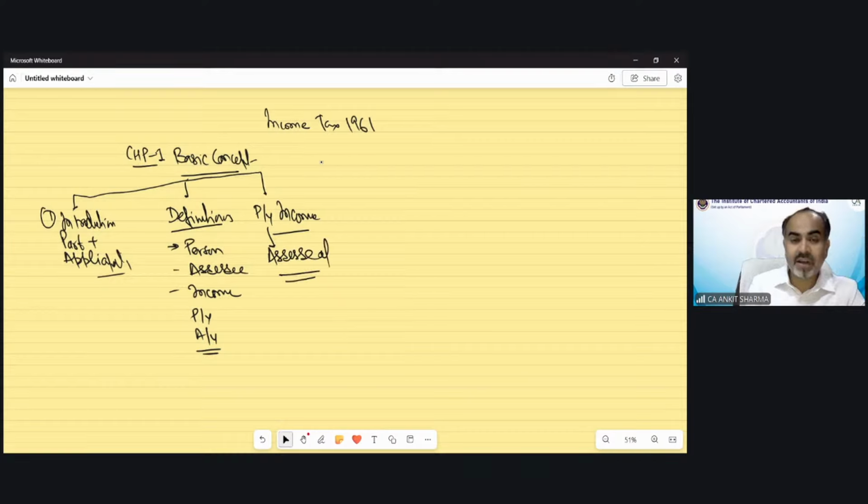Generally, previous year income is going to be assessed in the next year, that is called assessment year. But there were certain cases in which income of the previous year is going to be assessed in the same year. So can you tell me 1 or 2 examples of that income? What kind of income is going to be assessed in the same year in which it has been earned? Can any one of you give me an example?